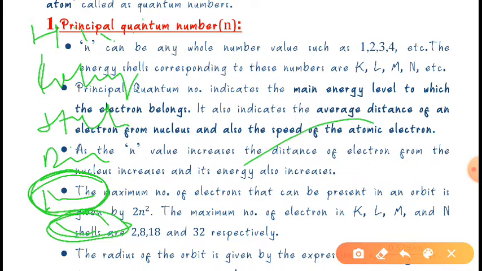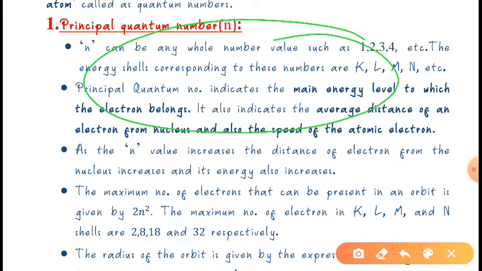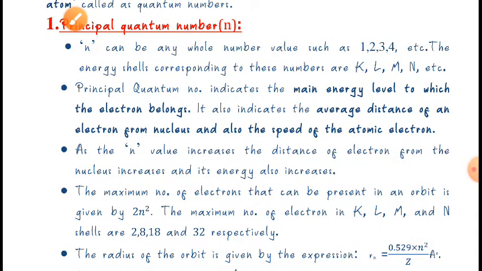If any courier comes, what will that courier man see? First of all, he will see the state to which this courier belongs, right? In the same way, this n is just like the state, or we can say the area, or the state to which that parcel will go. Similarly, the quantum number and the principal quantum number are the same as that. Okay, both are the same.